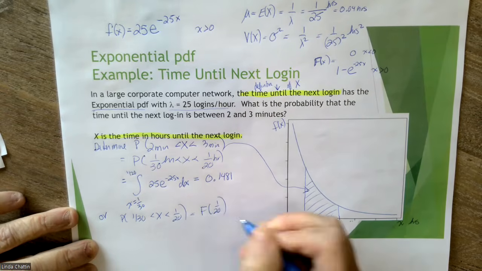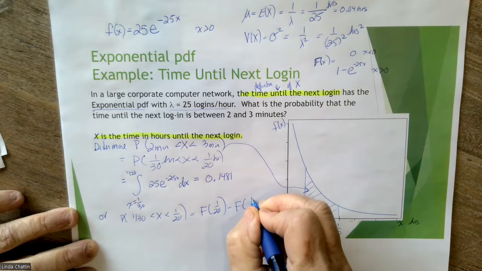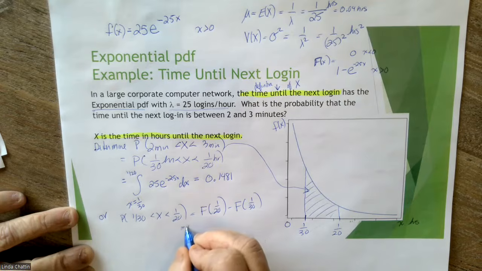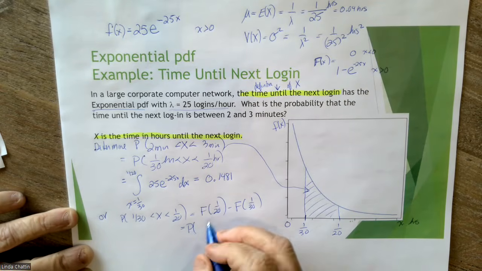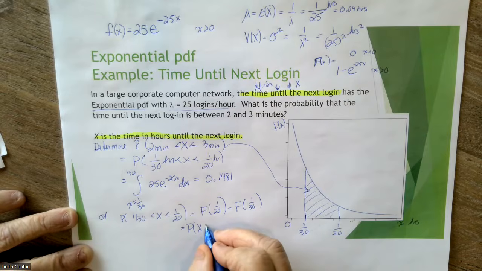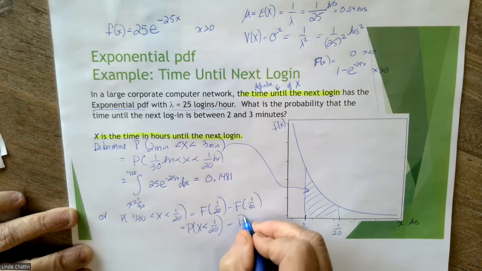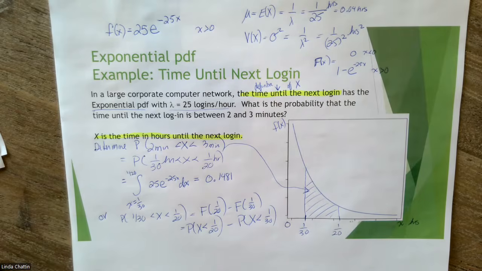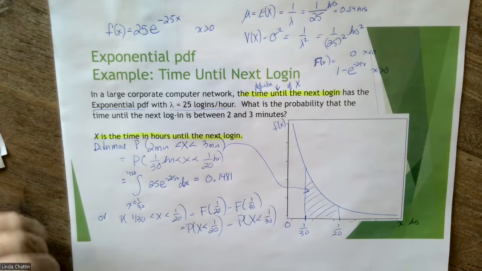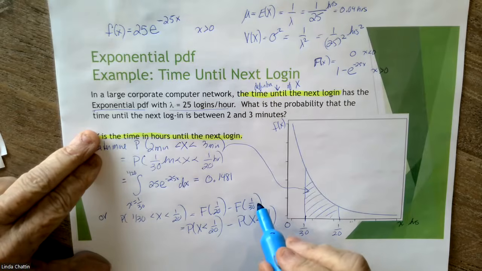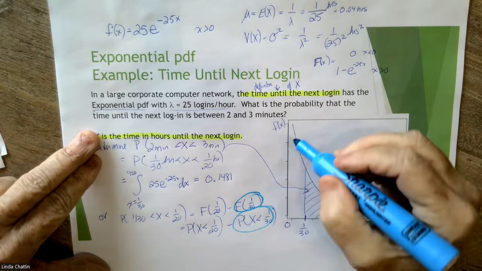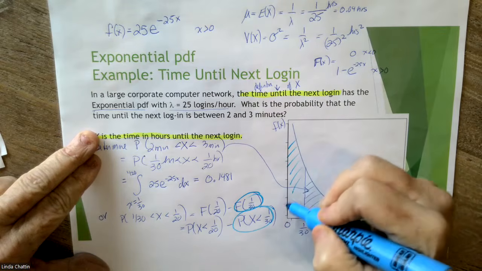Or you can recognize that this probability of 1/30 to 1/20 is the same thing as saying capital F of 1 over 20 minus capital F of 1 over 30. Why is that? Because capital F of 1 over 20 is the probability my random variable is less than or equal to 1 over 20, minus the probability that my random variable X is less than or equal to 1 over 30. So if I color coded this, this area right here would be represented by this light blue highlighter.